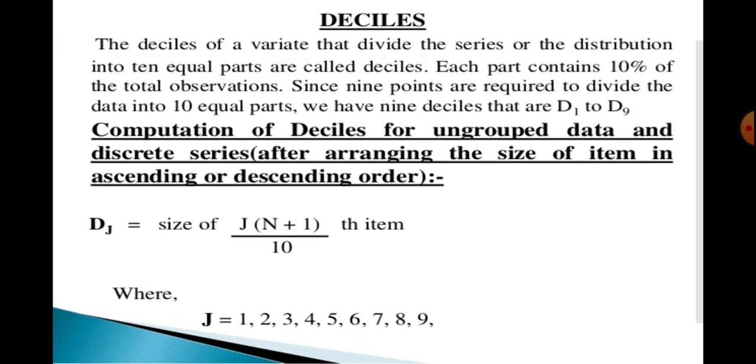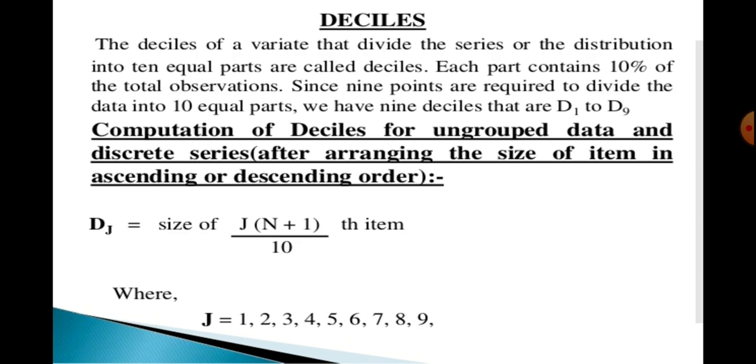Move to the second topic. This is deciles. The deciles of a variate that divide the series or the distribution into 10 equal parts are called deciles. Each part contains 10% of the total observation. Suppose we have 100, we are dividing it into 10 parts, then what will be the percentage of each? 10%. Since 9 points are required to divide the data into 10 equal parts, we have 9 deciles that are D1 to D9. And among these 9, one will be D5, that is the median.